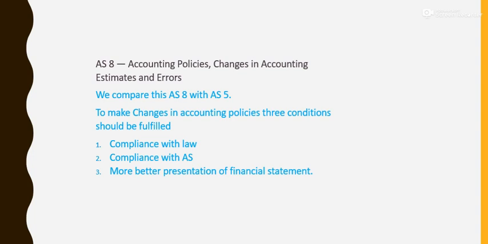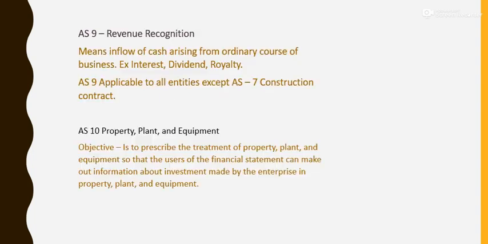In this class, we're going to discuss three accounting standards, that is from 8 to 10. So accounting standard 8, accounting policies, changes in accounting estimates and errors. AS9, revenue recognition. AS10, property, plant and equipment, or we can call it fixed asset as well. It's been updated from fixed asset to property, plant and equipment. They have renamed.